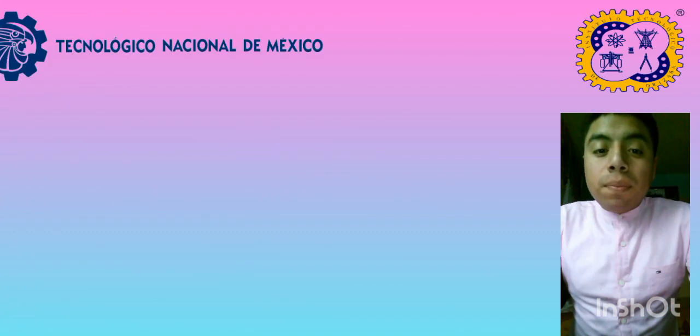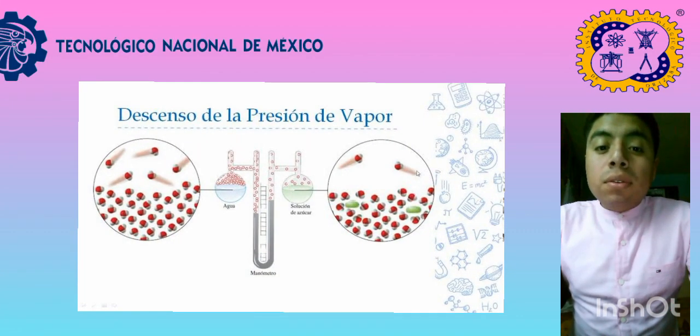Vapor pressure decrease. When a non-volatile solute is added to the solvent, the vapor pressure of the solvent tends to drop.